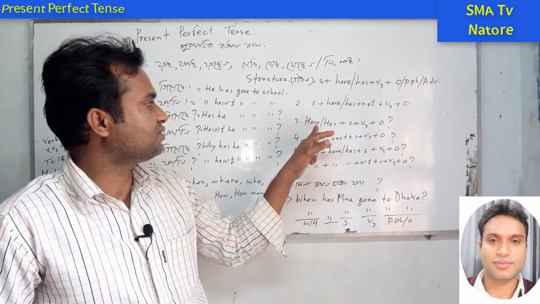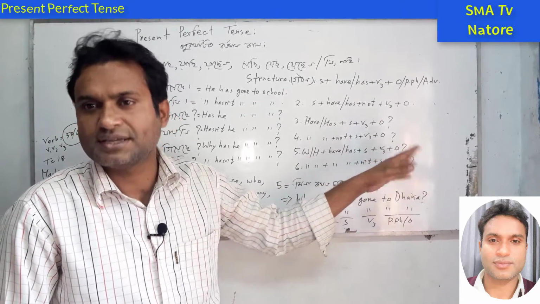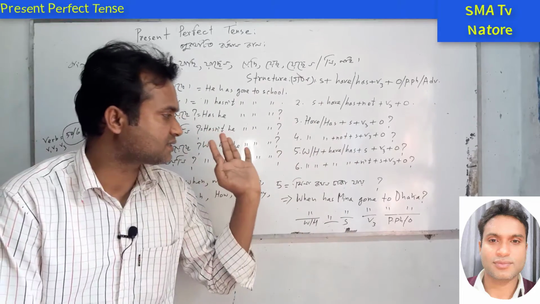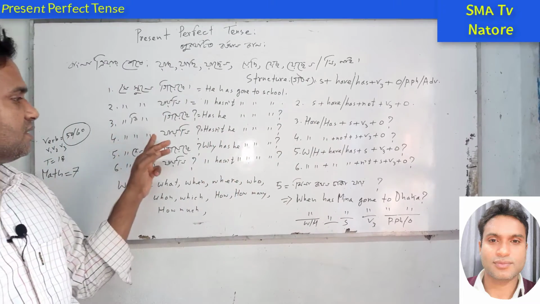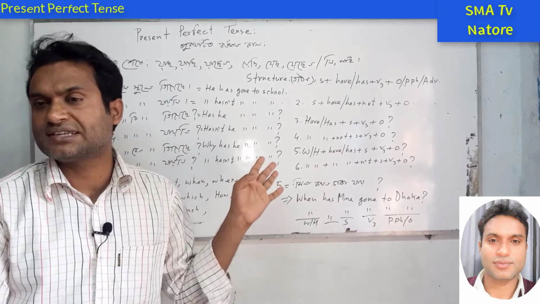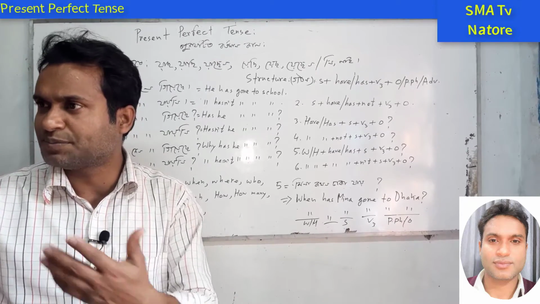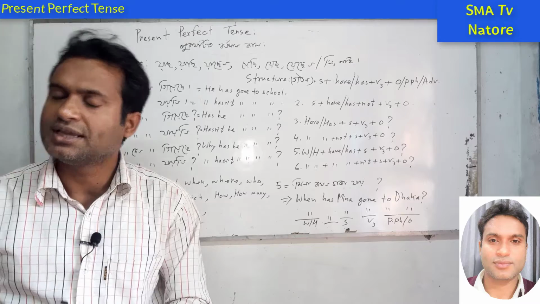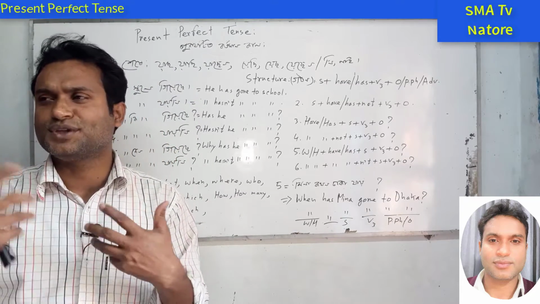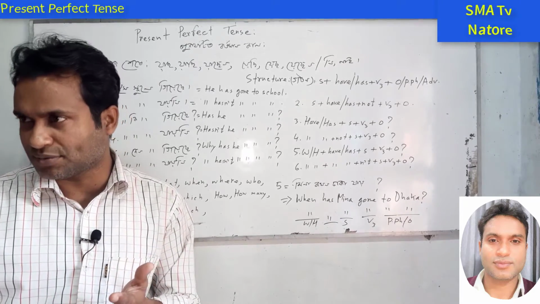Next one, number 3 structure: have or has, subject, the past participle form of the verb, generally object. Next one is negative. So these are the structures of these sentences. If you have memorized this structure and this Bangla criteria, then you can produce sentences in English. At this moment I don't think about this, I am speaking fluently. How is it possible? The first time I have to think, yes, this is the present perfect tense. Next I have to use subject, verb, have or has, then past participle form, then object.